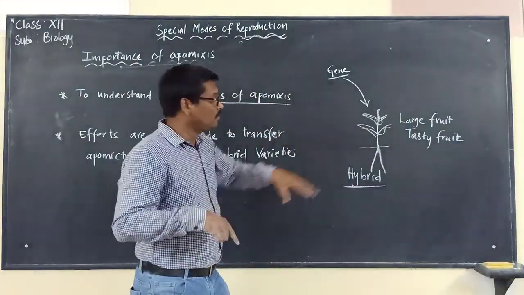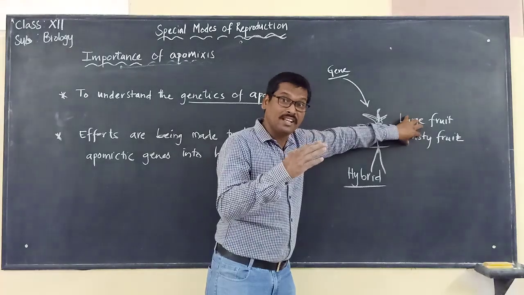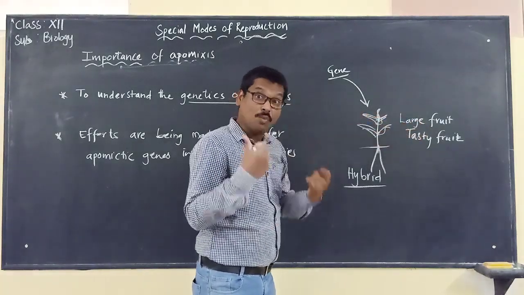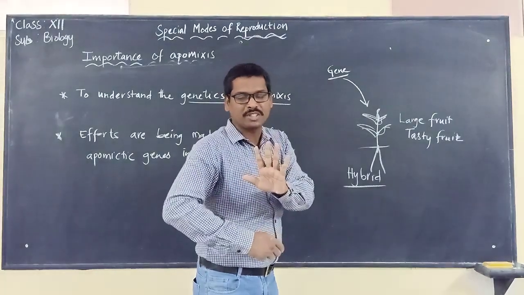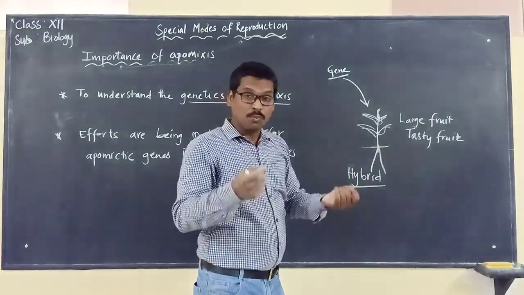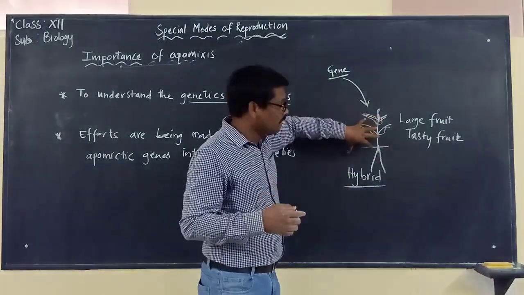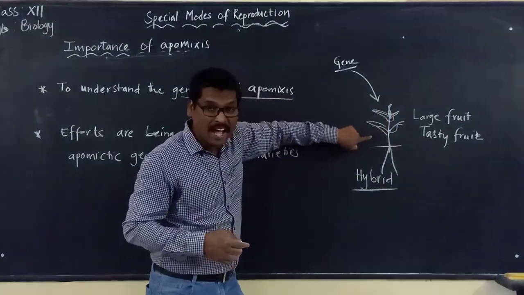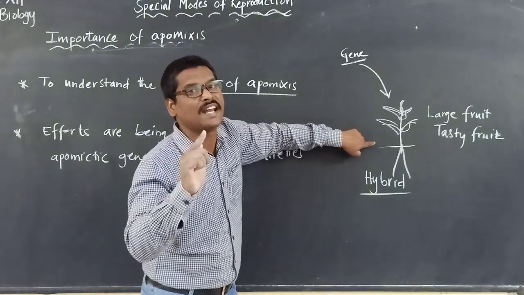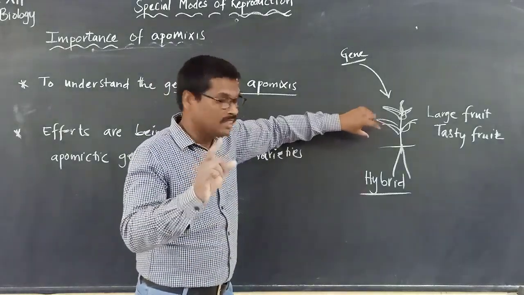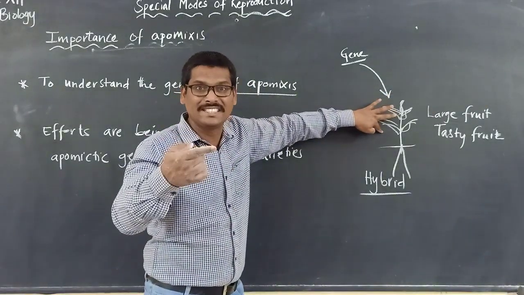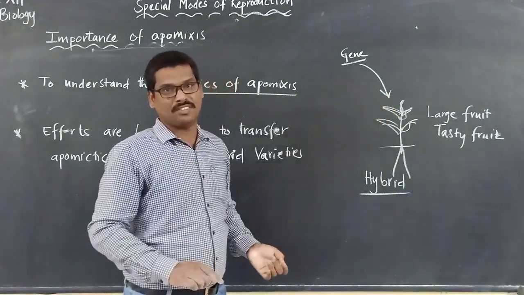So what is the aim now? These characteristics should be carried to the next generation also. That is not possible through cross pollination that occurs naturally in the environment. So they want this hybrid variety to produce seeds without fertilization.